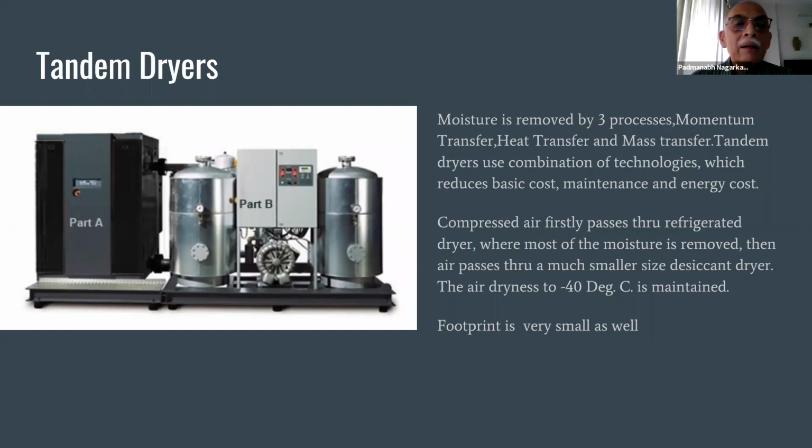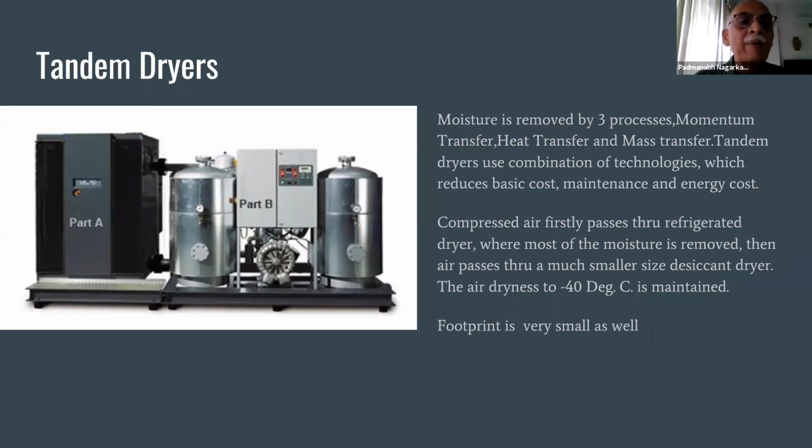So in a refrigerated dryer, you suddenly reduce your temperature, so moisture separates, and then air with a lesser amount of moisture goes out. The third technology is mass transfer. Mass transfer is like your desiccant dryer. You adsorb the moisture on the periphery of the ball and then later on reheat it or remove that moisture.